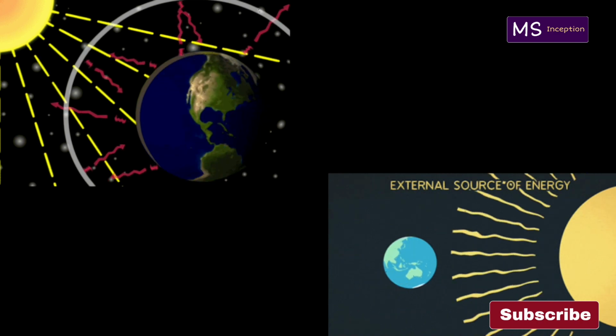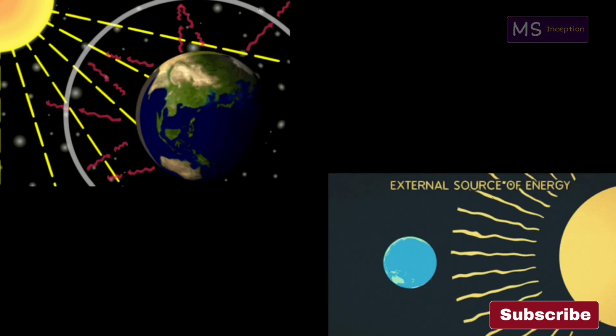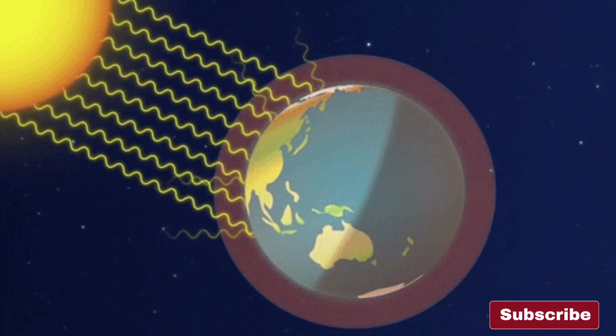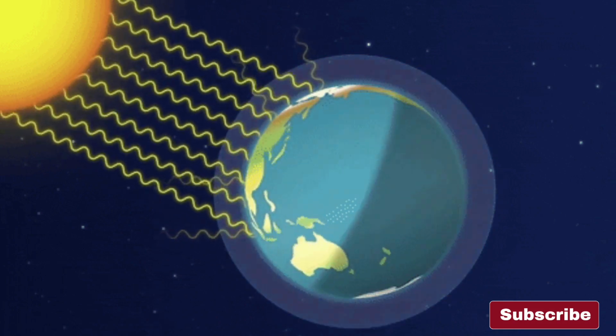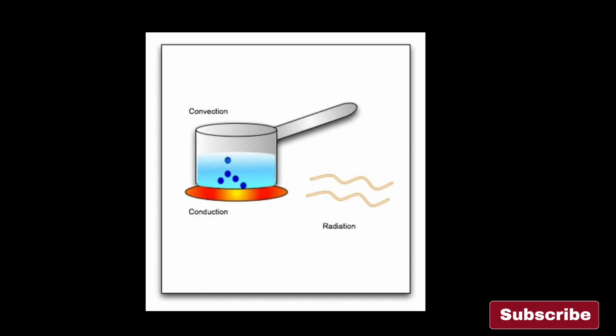Heat radiations are also known as thermal radiations. They travel in a straight line with a speed of 3 × 10^8 meters per second in vacuum or air. In this process, all three types of heat transfer can be seen.